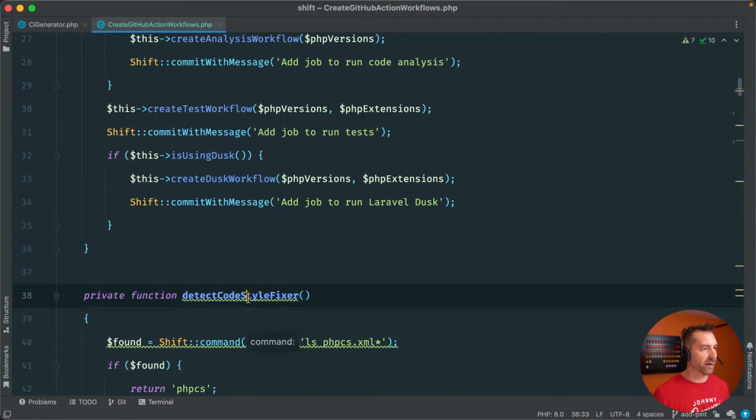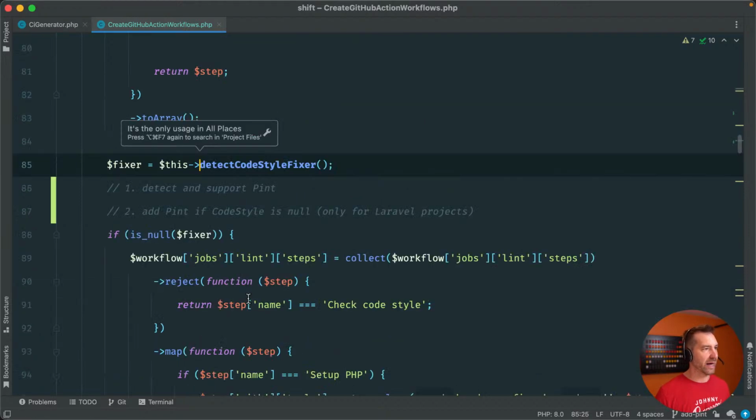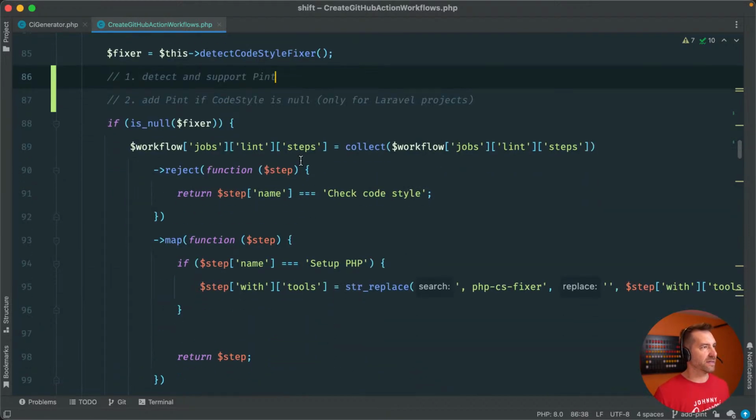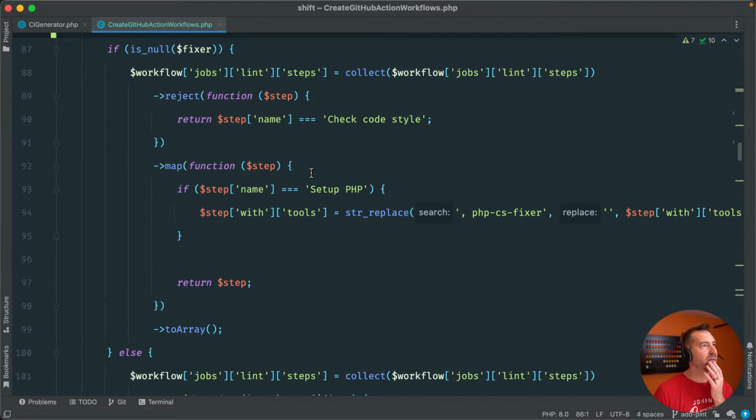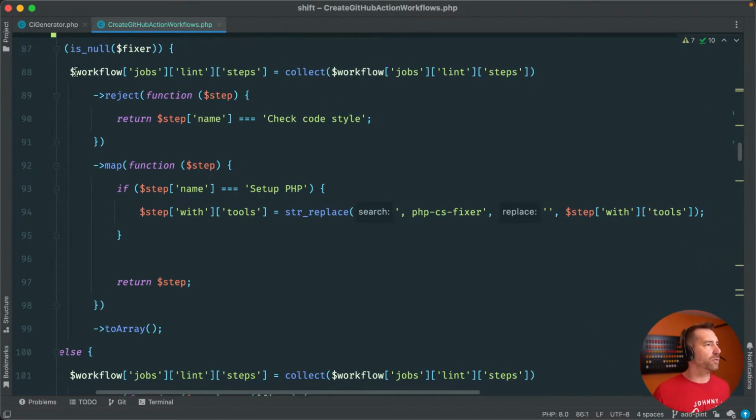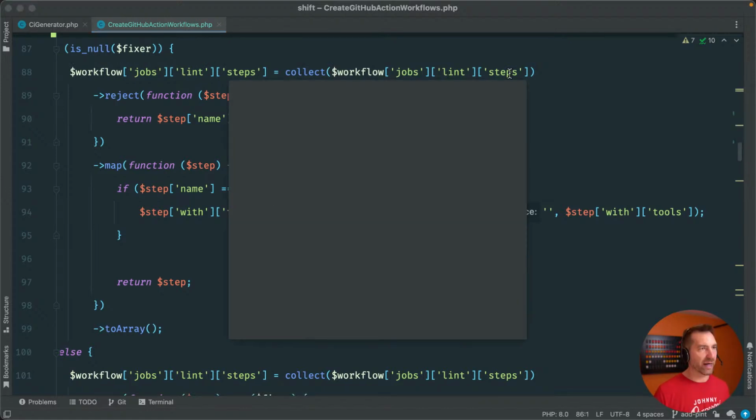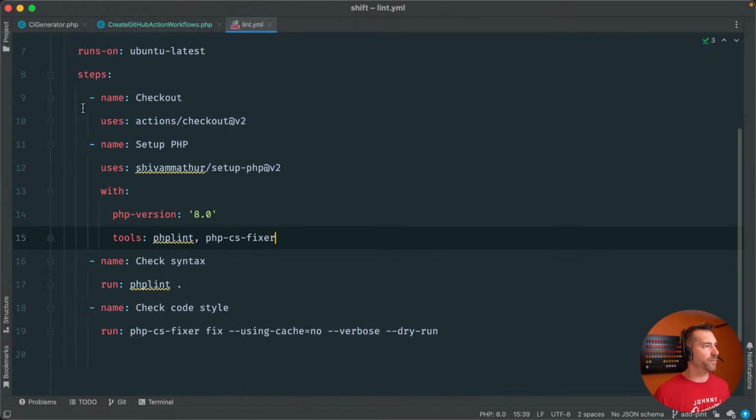So now it's a matter of going back to this, and let's add support for it. So I'm going to go ahead and kill that line there. Okay, so the lint steps, we collect all of the lint steps. Let's bring that stub back up. So we collect all of these steps, each one of these steps, 1, 2, 3, 4.